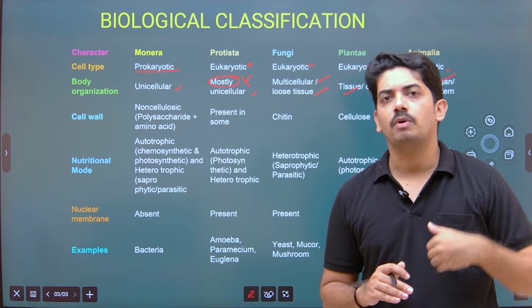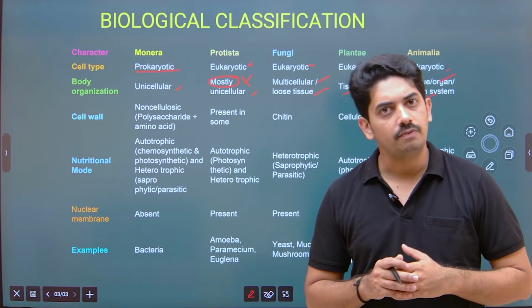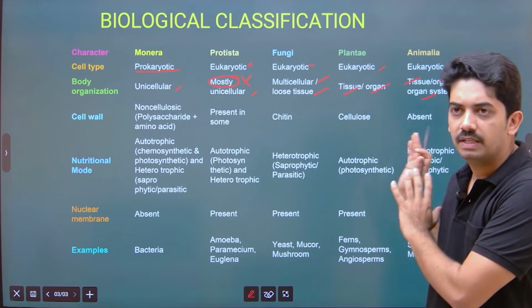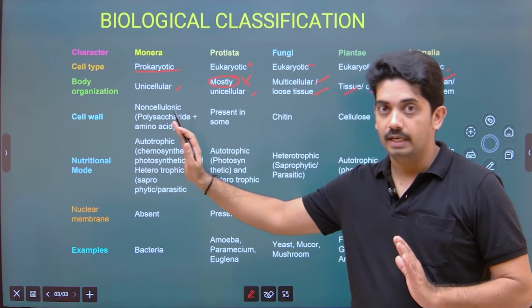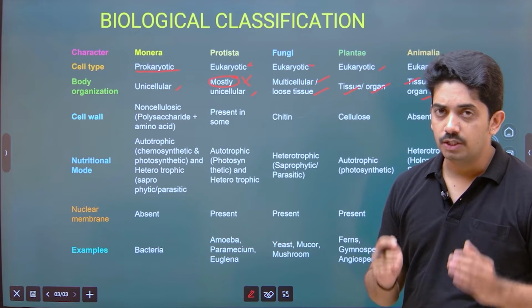Most advanced type of animals, they show organ system level of organization. So it is a broad classification and the criteria for that. Now coming to cell wall, very important characters. This we need to remember.